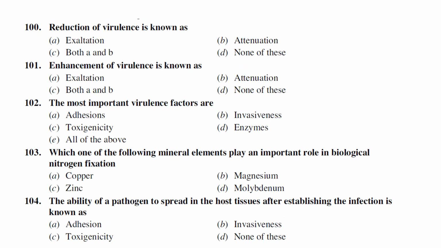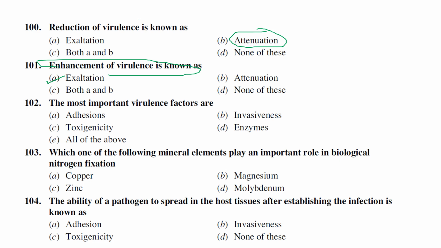Okay, the next one: reduction of virulence is known as... Normally we know that virulence may be reduced due to continuous subculturing or due to continuous changing environmental conditions. So the reduction of virulence is known as attenuation. Attenuation is a phenomenon where the virulence of a pathogen is reduced. Enhancement of virulence, this is a new terminology, right? We only read about reduction of virulence, but there is another terminology called enhancement of virulence, known as exaltation. Exaltation is the terminology used for the enhancement of virulence.